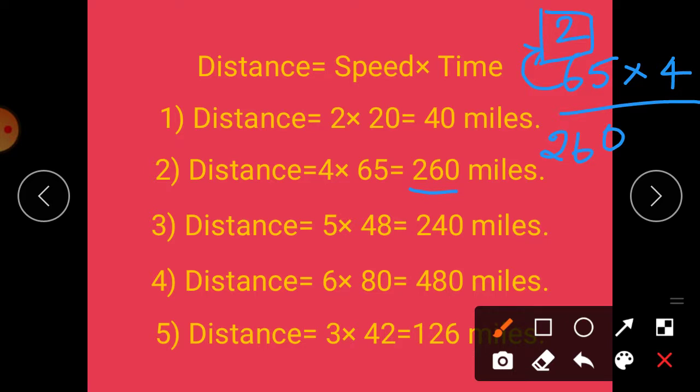Then the speed of the vehicle is 48 km per hour and the time is 5. So 48 into 5 we have to calculate, that is speed into time. 48 into 5. 8 5s are 40. Put 0 here and carry over 4 to this place. And 4 5s are 20. 20 plus 4, 24. So 5 into 48 is 240 miles.